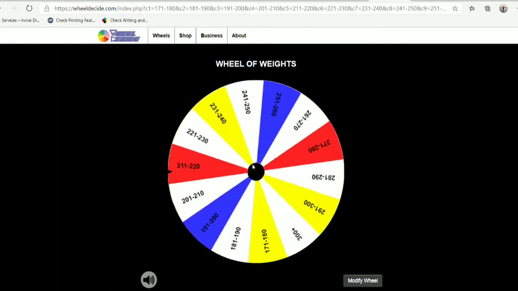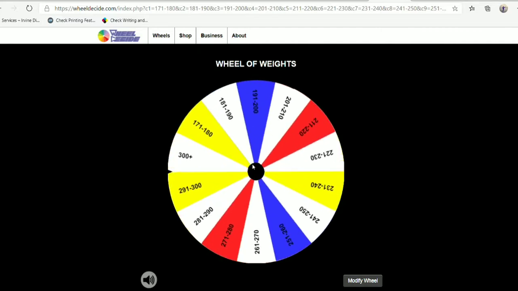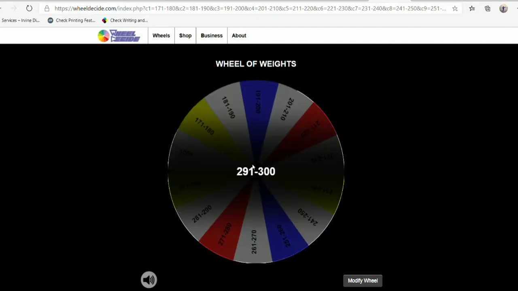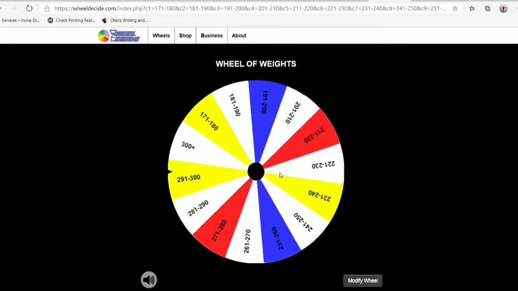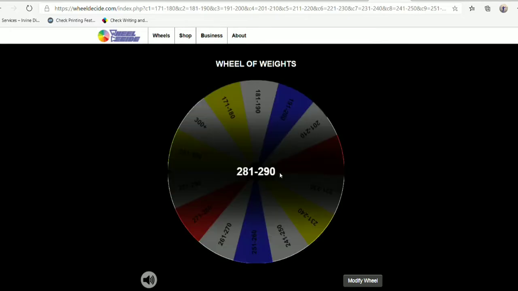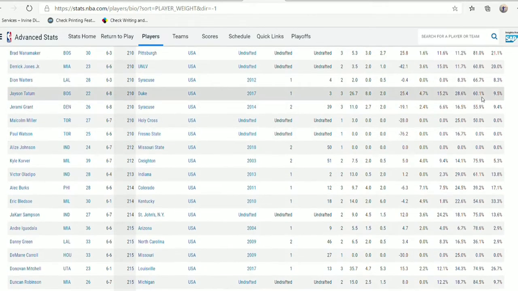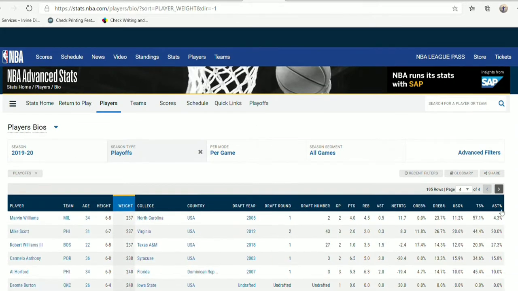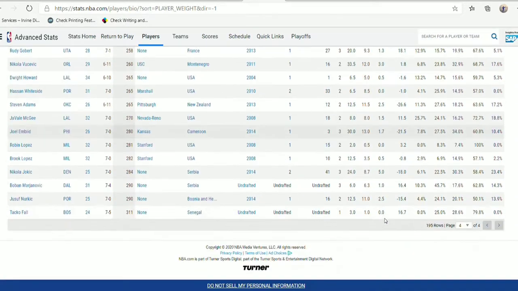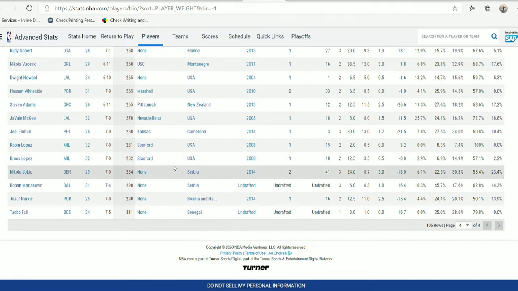There have been two or three okay players here. And let's move on to the next spin, as again we land on 291 to 300. There are no players right now. Oh my goodness. And this time we get 281 to 290. So let's see how many players are there. There are currently 5 players right now.